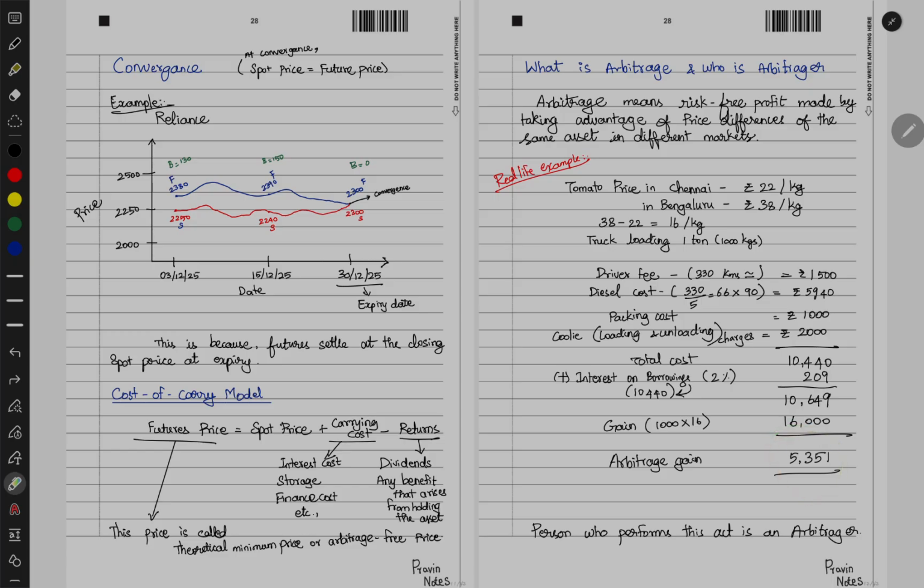So this is called arbitrage gain. Nothing but from one place to another place there is a difference in price. From one market to another market there is a difference in price. Using this advantage, if somebody is trying to earn some money out of this, then that is called arbitrage gain. Who is trying to do this? They are called the arbitrager.